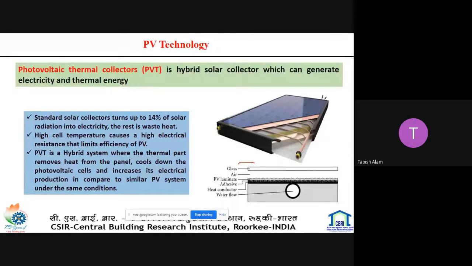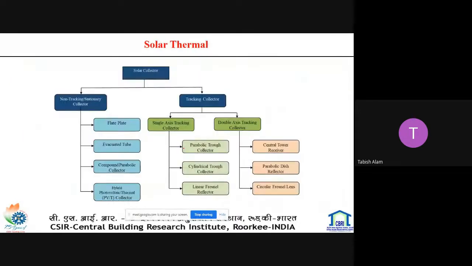So this is basically the cross-sectional diagram. This is the glass. This is the gap between the PV and the glass. This is the PV, and this is the heat conductor, that is the absorber plate, which is in contact with the PV, and this is the water heat transfer fluid flowing through this pipe.